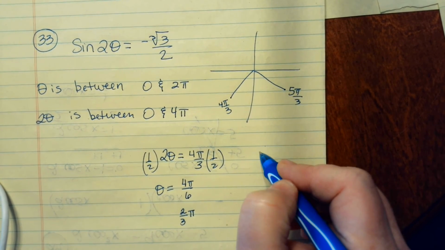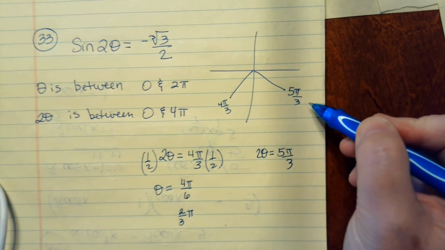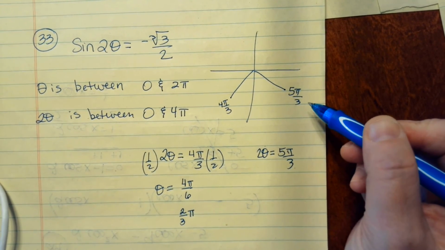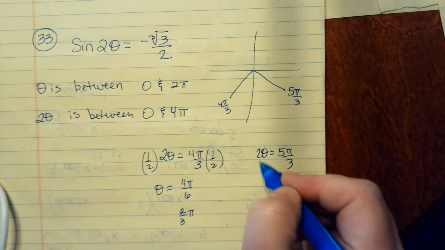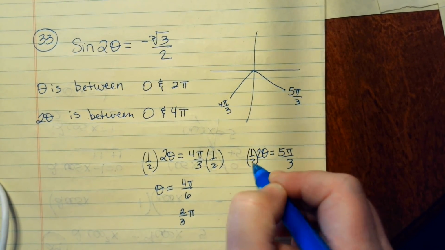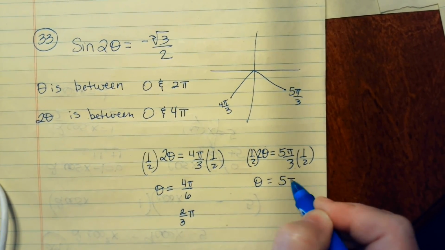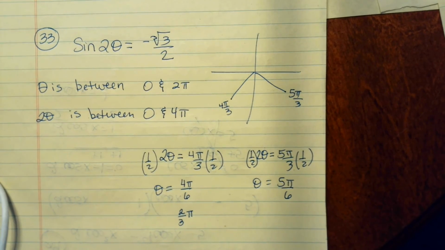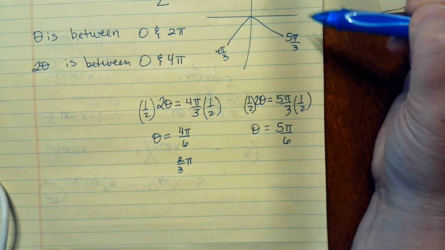I also have 2 theta could be 5 pi over 3, because there's another location where the y value is negative square root of 3 over 2. Again, I'm going to solve for theta by multiplying by 1/2 on both sides. So theta could be 5 pi over 6. So those are my first 2 answers within the first trip around the circle.